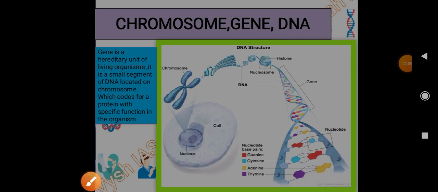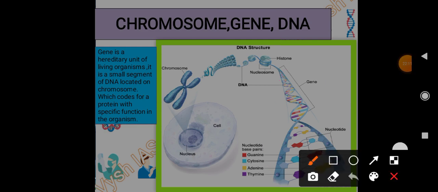So first remember there will be a cell, the cell has a nucleus, and the nucleus has chromosomes. Here it is shown there is a chromosome, and around that we see something is wound.